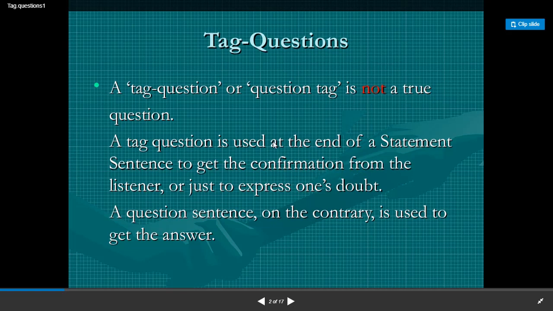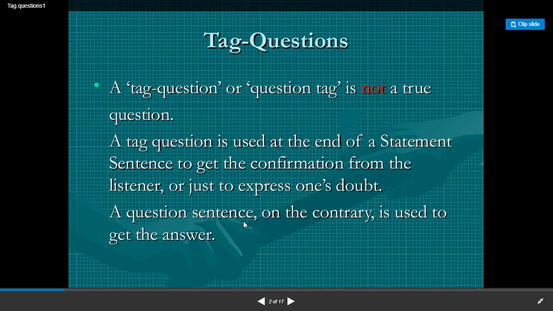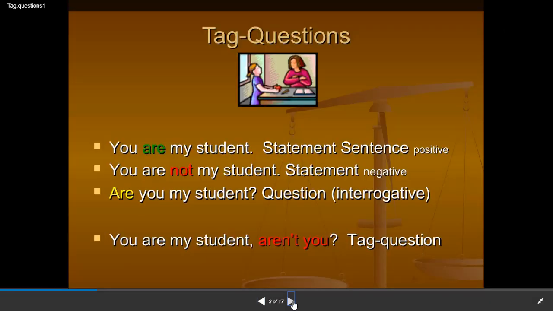It is used at the end of a statement sentence to get confirmation from the listener, or just to express one's doubt, or to guide the listener towards a particular direction. A question sentence, on the contrary, is used to get an answer, to ask for information. Let's consider the following sentences.